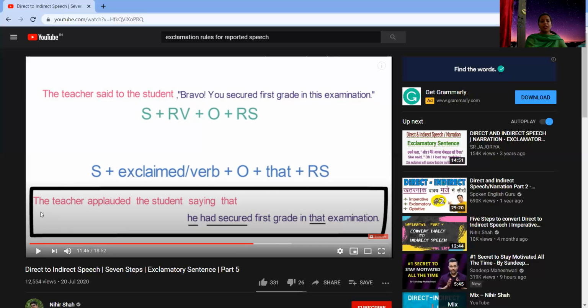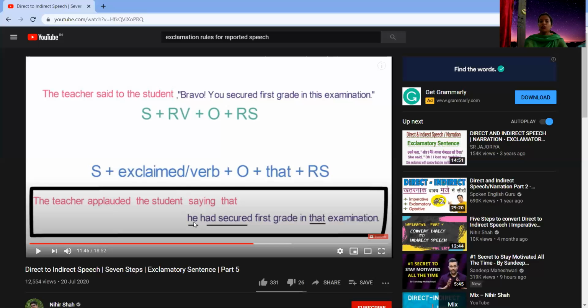So it will be something like the teacher, then the reporting verb is what? Bravo. That means you are very happy, you are feeling proud, isn't it? So it will be the teacher applauded the student. Okay, applauded the student. Object is the student, saying that he had secured. So now he had secured, you secured. So you is the second person. Now you will change into what? Into the object. And who is the object here? The student. Okay, so here the student can be he or she because the gender is not specified.